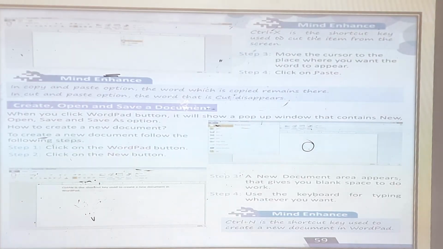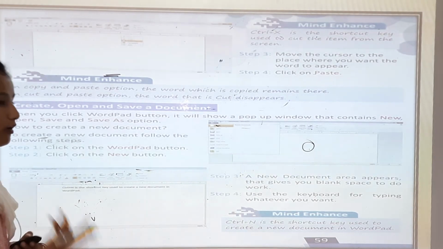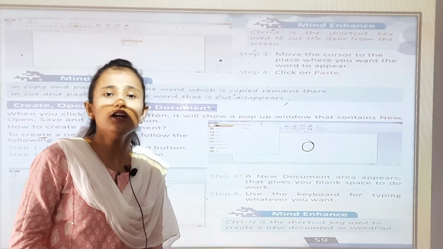Okay, now create, open and save a document. How you will create and how you will save the documents.